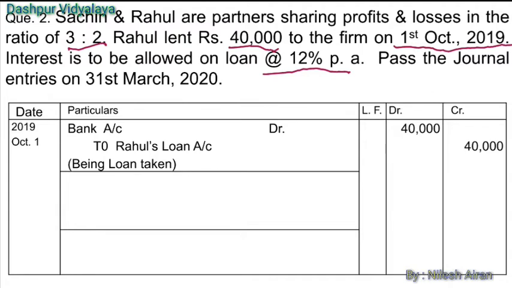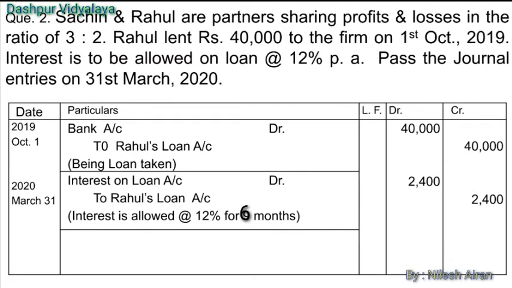We have borrowed money from Rahul on 1st October 2019. So bank account debit to Rahul's loan account, that is 40,000. Then second journal entry. Here we are given interest on loan account debit to Rahul's loan account. Interest on loan as an expenditure will be debited, and Rahul's loan account will be credited as the liability will be increased. It will be passed on 31st of March 2020.